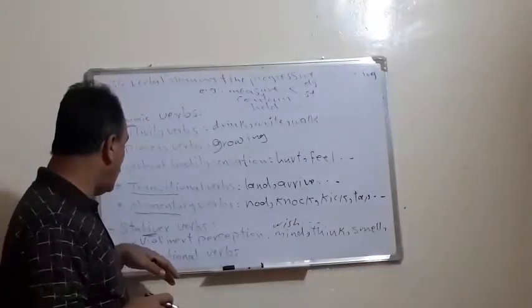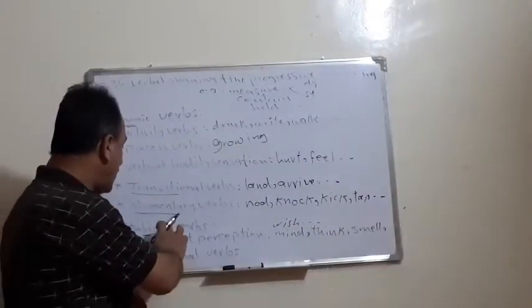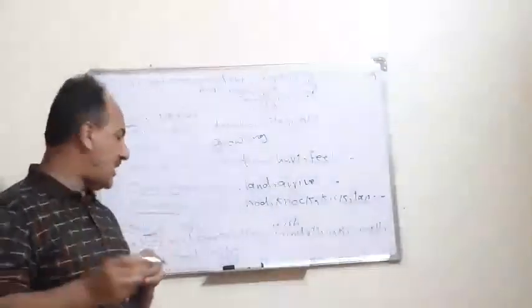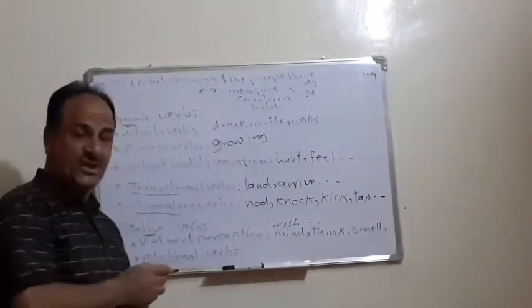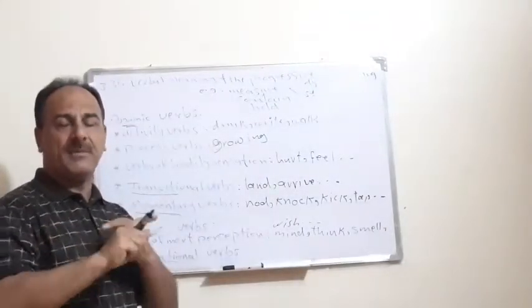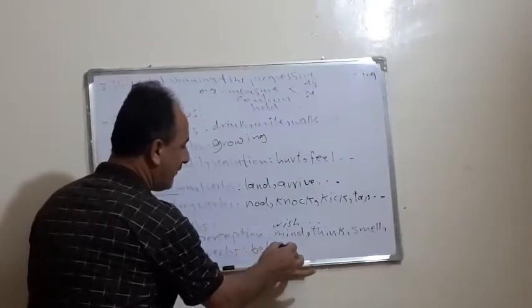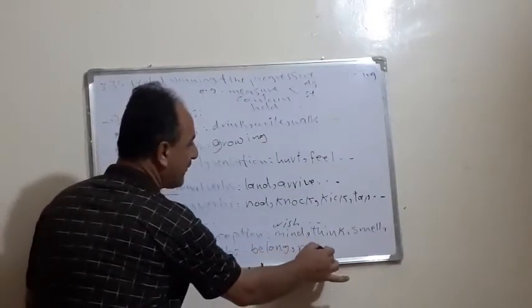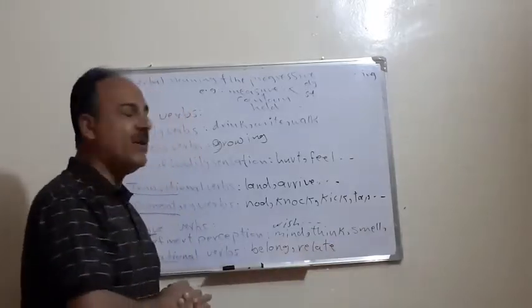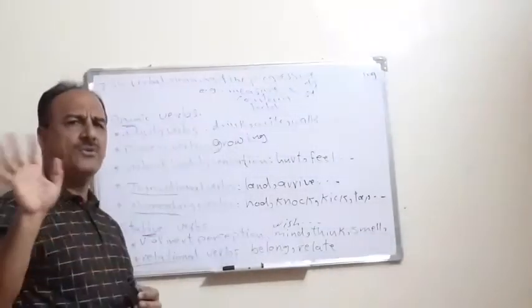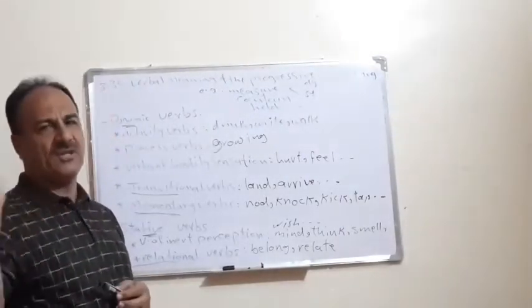The second group of stative verbs is the relational verbs. Relational, from the noun relation, means the linking between two sides. For example, belong, or relate. Belong, for example, if you belong to the English department, we do not say you are belonging to the English department.